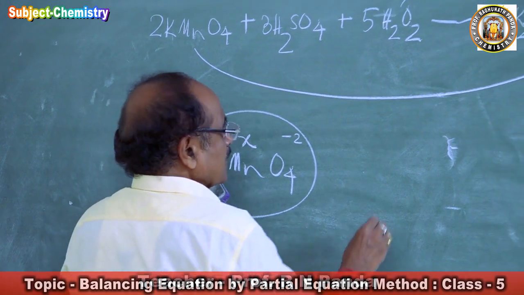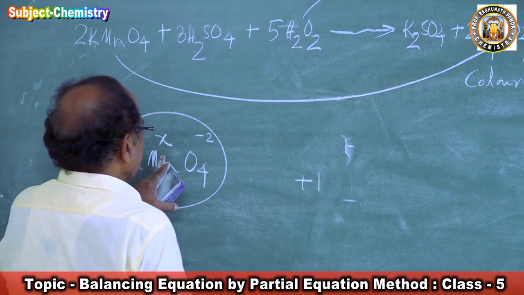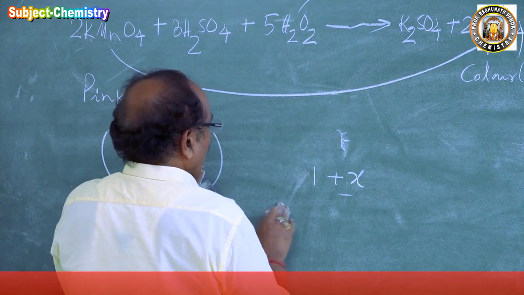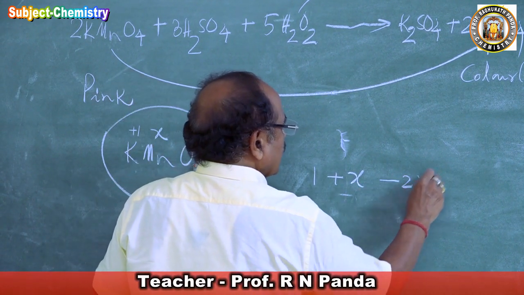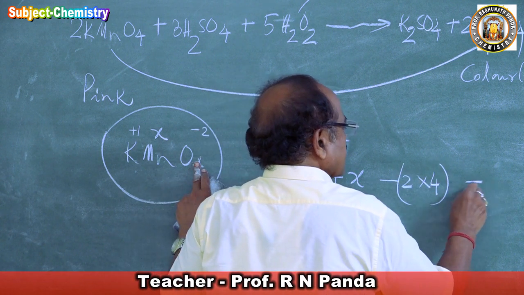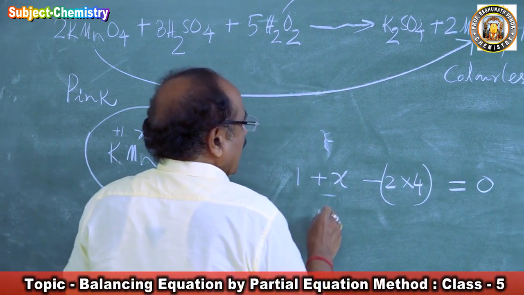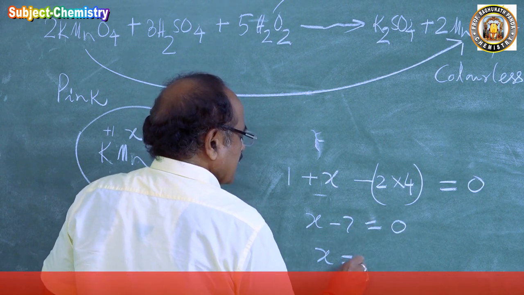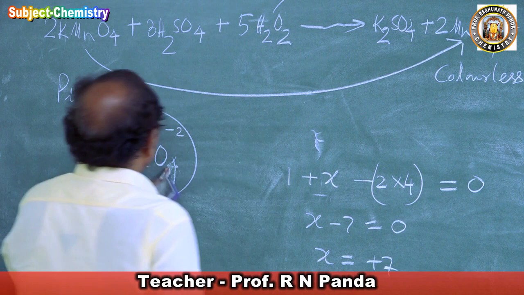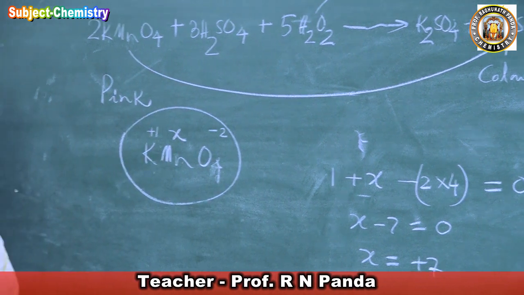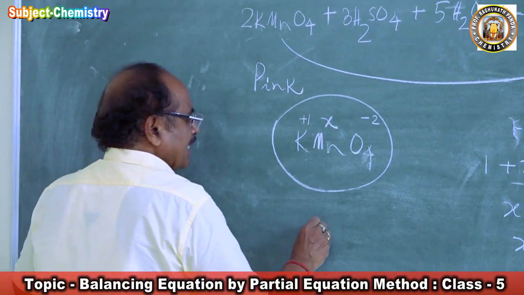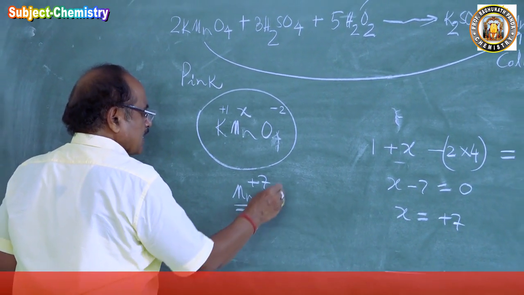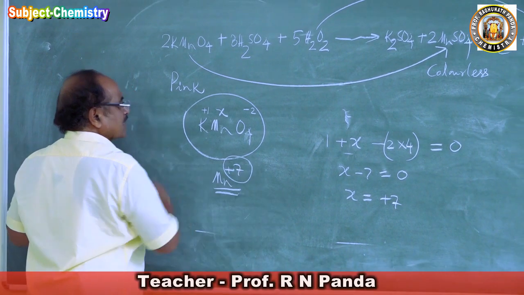So potassium is +1, manganese is X, and oxygen is -2 into 4, that is -8, and the total is equal to 0. So X - 7 is equal to 0. So X is +7. So in potassium permanganate, manganese is in the +7 valency state. The oxidation number of manganese is +7.